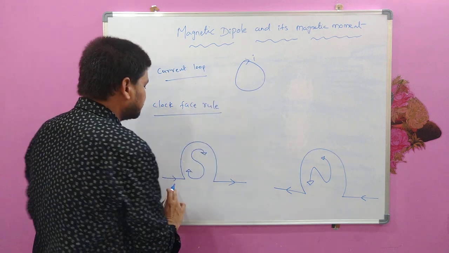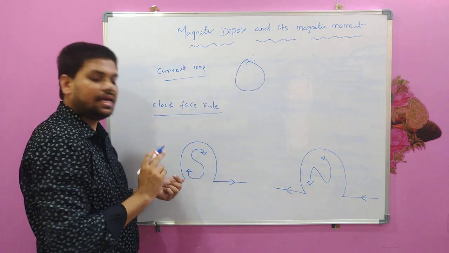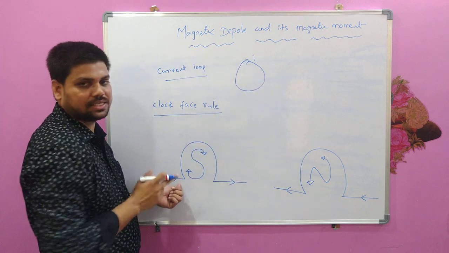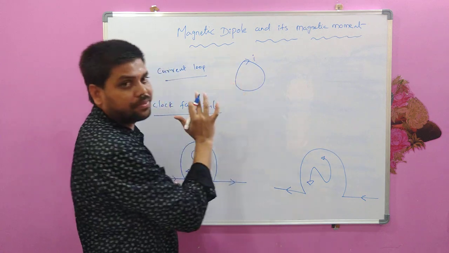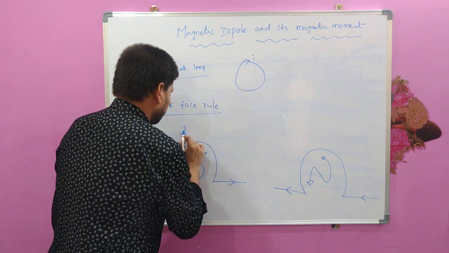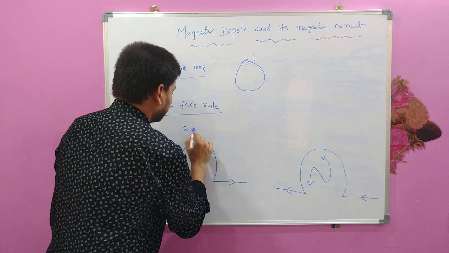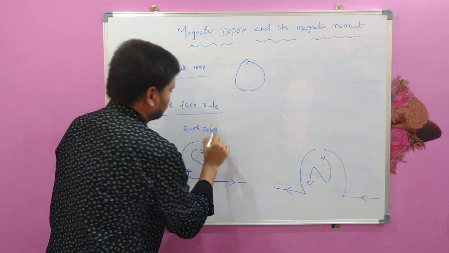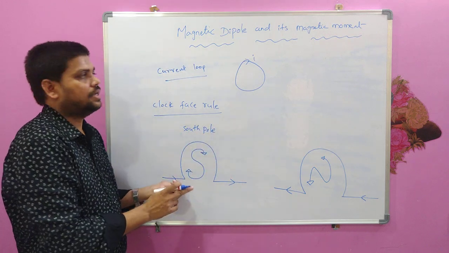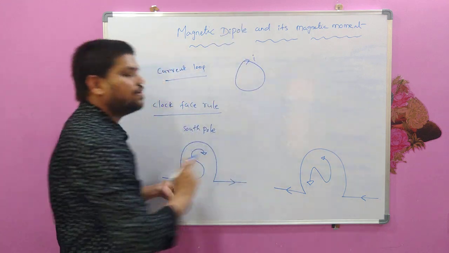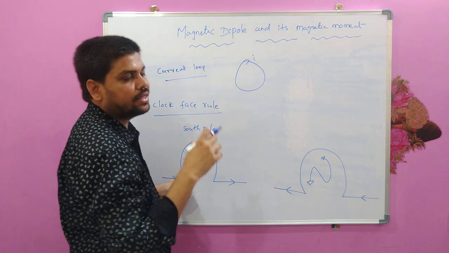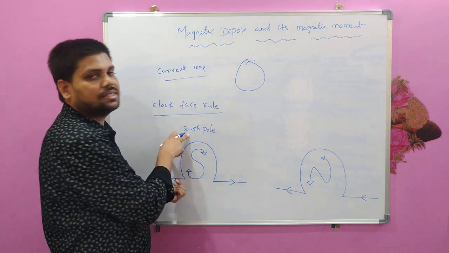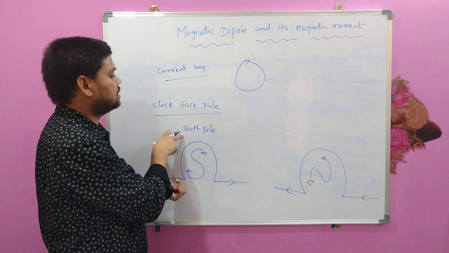If the current direction in the current loop is in the clockwise direction as you look from that side, that side is considered the South Pole.